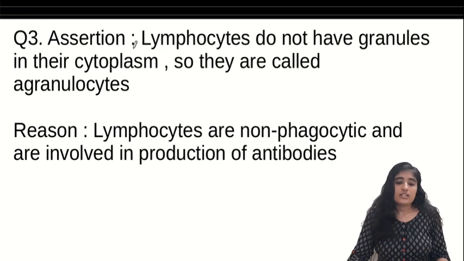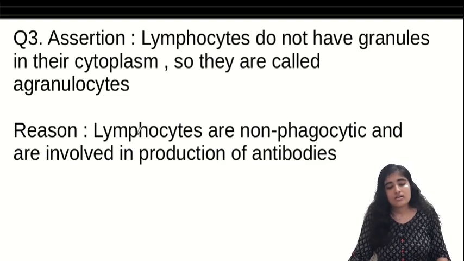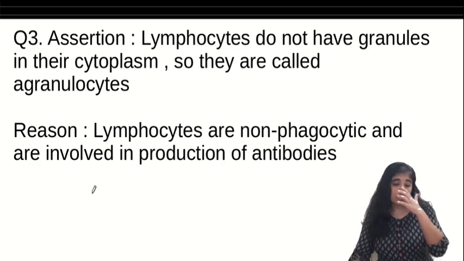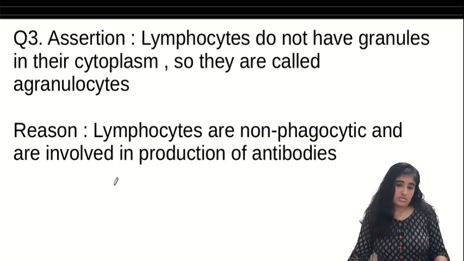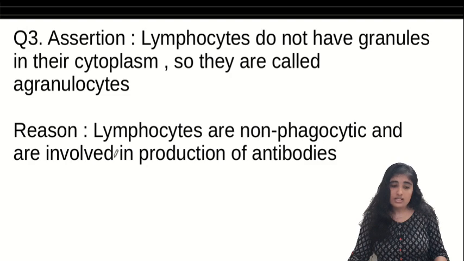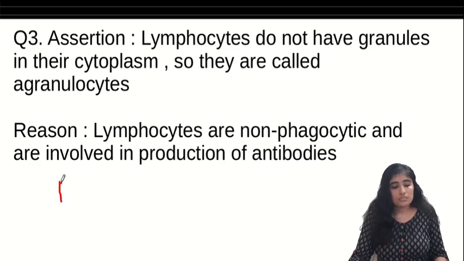Next one, assertion: lymphocytes do not have granules in their cytoplasm. Yeah, they are agranulocytes. Reason: lymphocytes are non-phagocytic and are involved in production of antibodies. See, the two sentences are individually correct. But the second sentence, that lymphocytes are non-phagocytic and are involved in production of antibodies, is not the reason why they don't have granules, right? So both are individually correct, but reason is not the correct explanation for assertion. So here we will go with B.